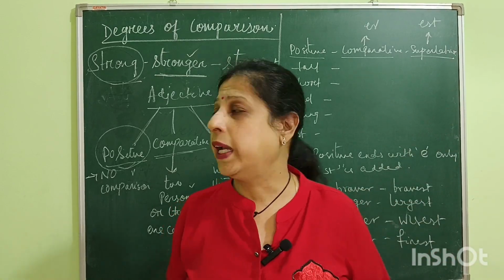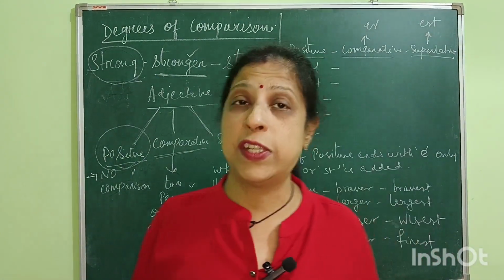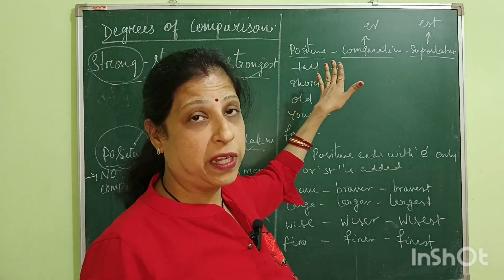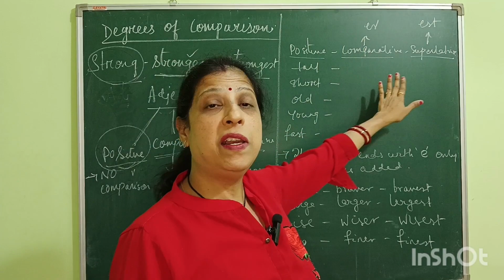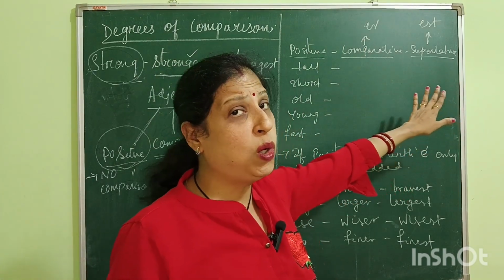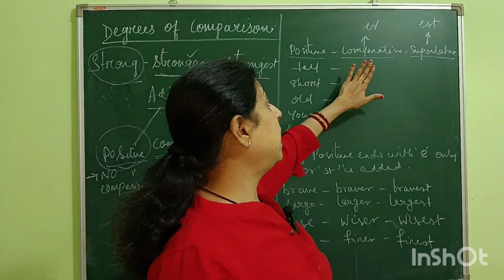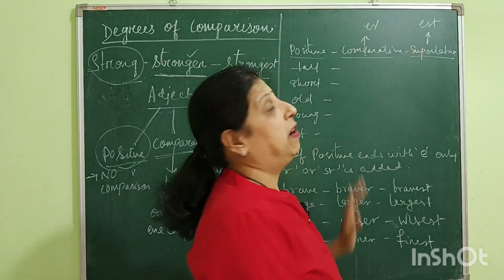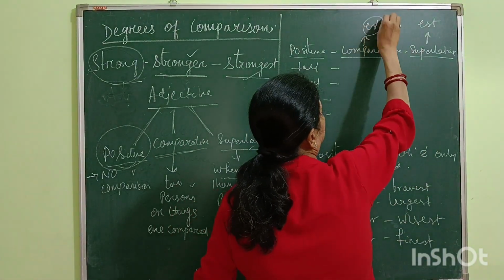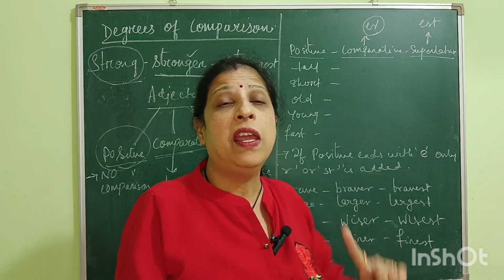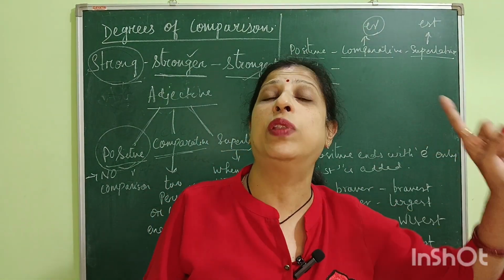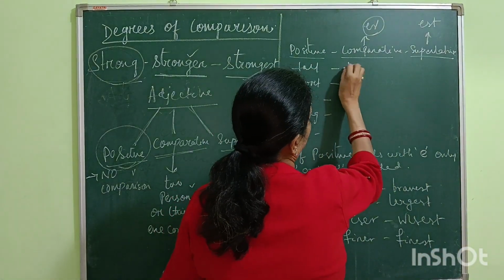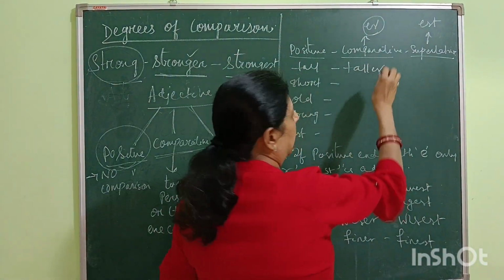Positive degree, comparative degree, and then superlative degree. Now, moving on to the next part, children, we have three types of degrees: positive, comparative, superlative. You already know. In case of comparative, we use ER. We add ER to the positive word. For example, tall, taller.